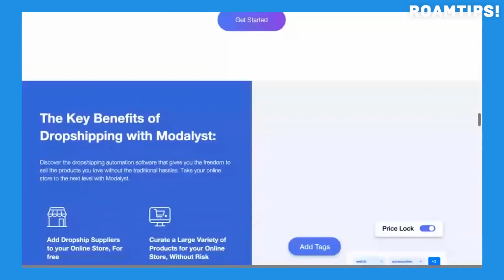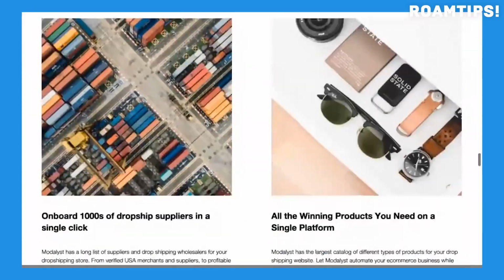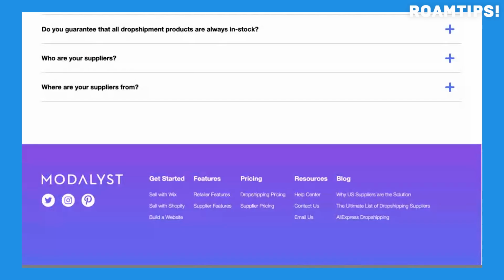Modalyst, https://www.modalyst.co, is a platform designed to connect online retailers with a diverse network of suppliers. This platform facilitates the process of finding and adding products to your e-commerce store. It offers a streamlined approach to product sourcing, making it easier for businesses, especially smaller ones, to expand their product